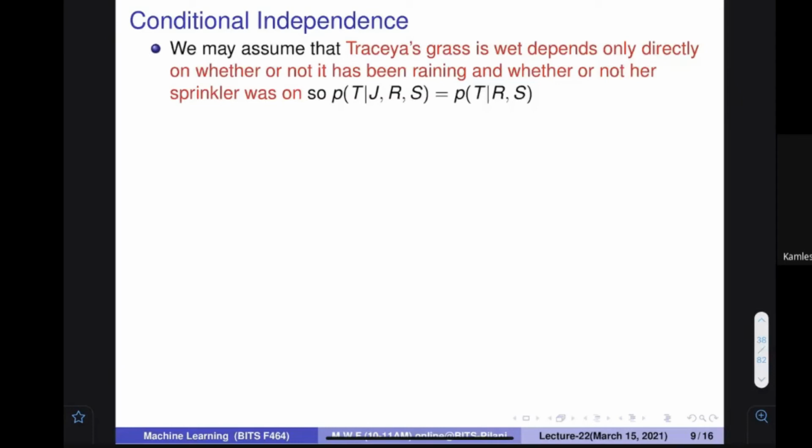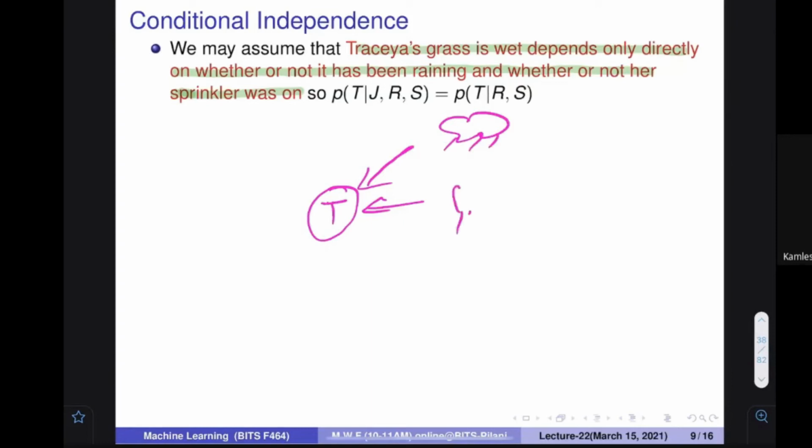Now, please focus on this story: what is the conditional independence? What are the conditional independences in our setting? We may assume that Teresa's grass's wetness depends only directly on whether or not it has been raining and whether or not her sprinkler was on. So we can assume, in this world, if we just focus on Teresa's grass, how can it be wet? Only if there is rain or the sprinkler was on.